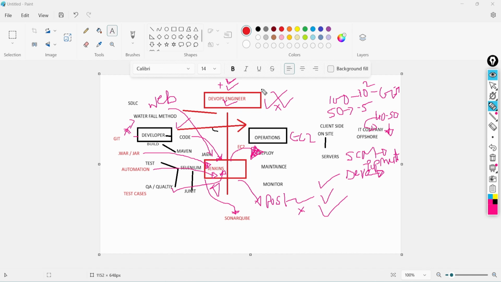The DevOps engineer is a higher-paid job in the IT industry because they take responsibility for the operations team, deployment team, maintenance team, and monitoring team. All of this is taken care of by one person, the DevOps engineer.